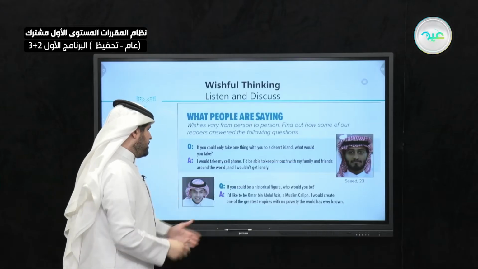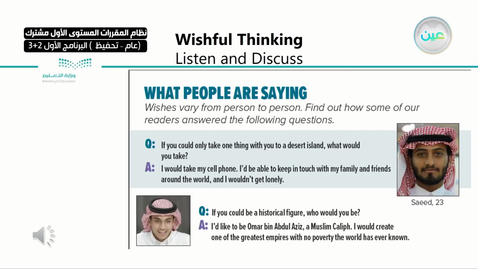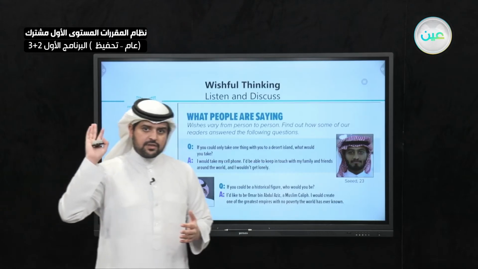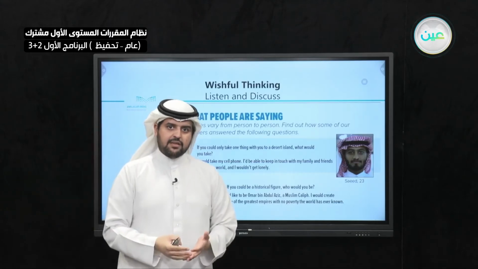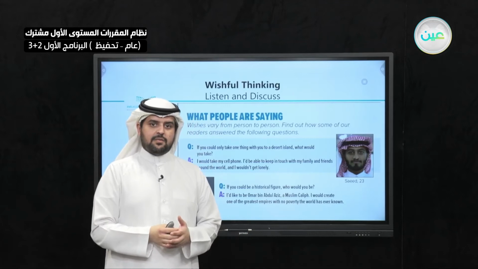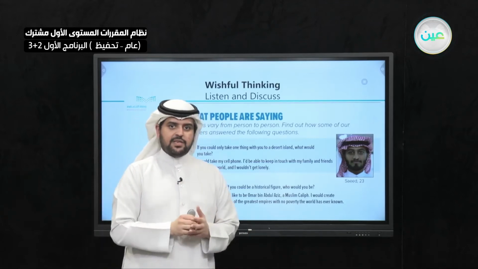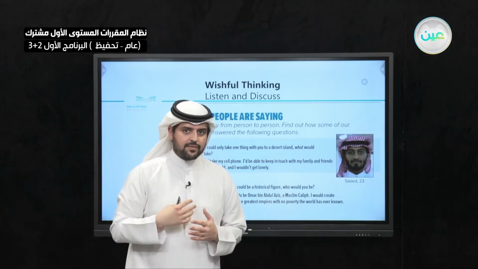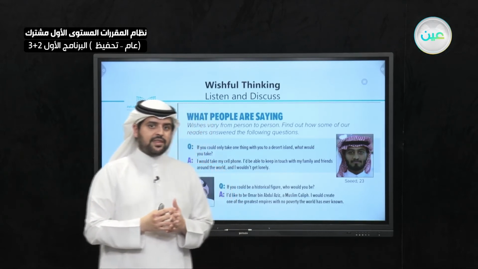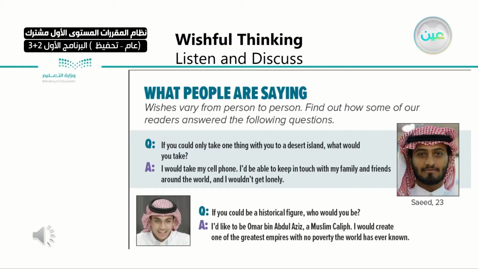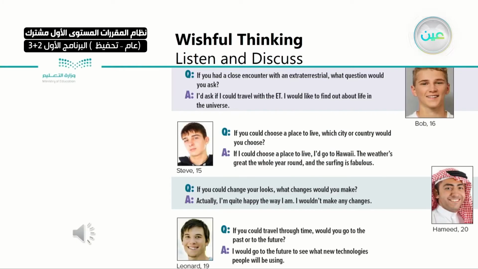And the other one is, if you could be a historical figure, who would you be? Who would you want to be, one of the historical figures that you like? He said, Umar bin Abdul Aziz. Maybe this is his opinion. Maybe you're different. Maybe I'm different. So that's why they said here that wishes vary. Wishes vary. Let's move on to the next slide. Here we have 4 people. Let's listen to them.